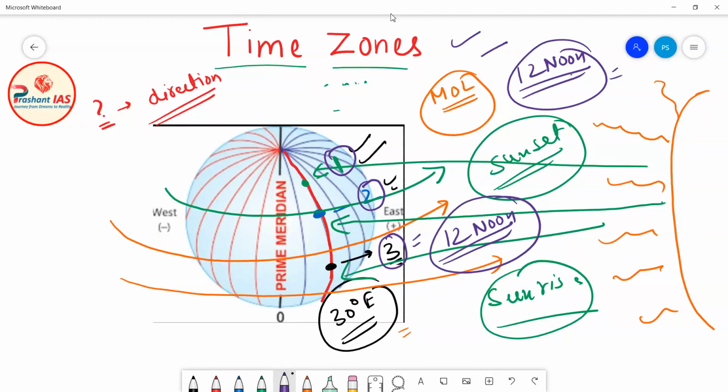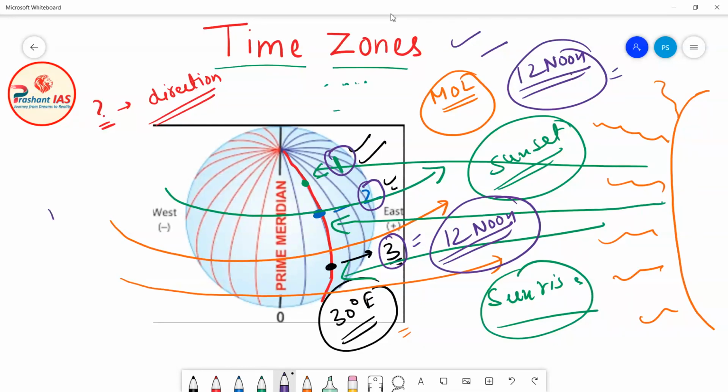Because you can clearly understand this from the pattern of rotation of earth, from the direction of rotation of earth. Due to the rotation of earth from west to east direction, it is clearly visible that all the places on one meridian of longitude, all the places on this one semicircle running from north pole to south pole, will experience the sunlight together, and the sunlight will go away from all these places together. So this is the reason.